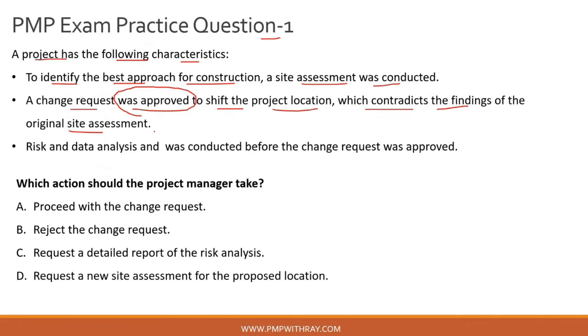However, initially when the project charter was signed off, it had location X, and now there is a new location Y, which of course followed through a proper change request, and it has been approved, okay? So it is a very important thing to consider as part of this question. And finally, risk and data analysis was conducted before the change request was approved. Okay, so the question is, which action should the project manager take? Option A, proceed with the change request. Option B, reject the change request. Option C, request a detailed report of the risk analysis. Option D, request a new site assessment for the proposed location.